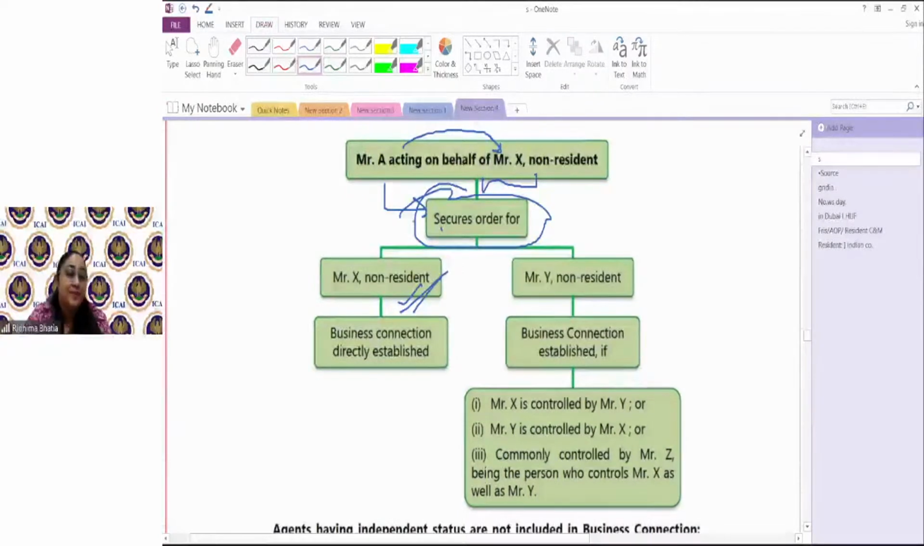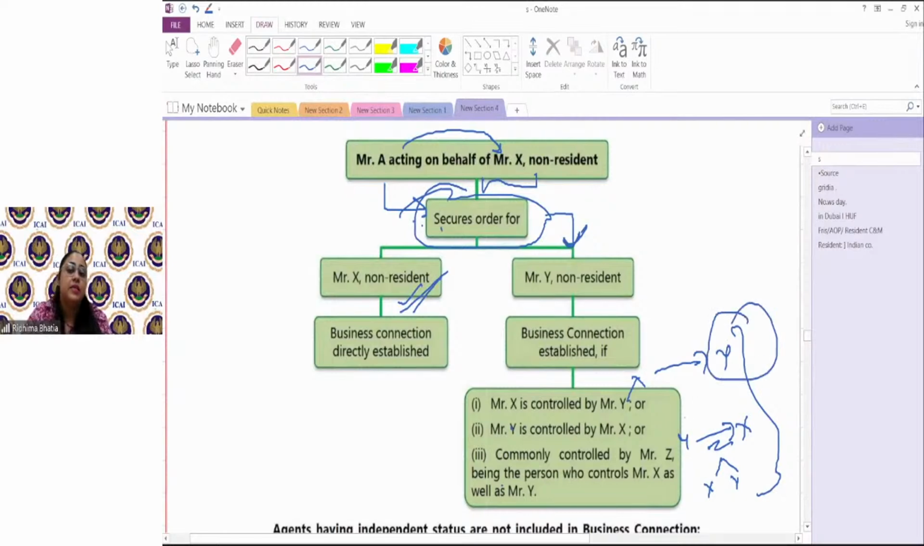But suppose Mr. A is also securing orders for Mr. Y, and Mr. Y and Mr. X may have a relationship: maybe X is a holding company of Y, or maybe Y is a holding company of X, or maybe X and Y both are subsidiaries of a common company called Z. So in that case, if along with X, Mr. A is securing orders for Y, then Y will also have a business connection in India, and that business connection would be Mr. A.